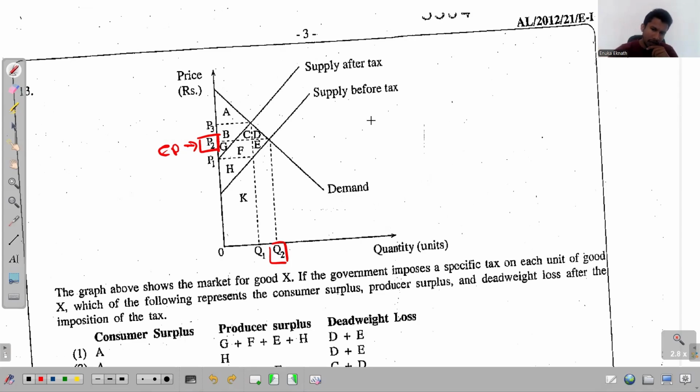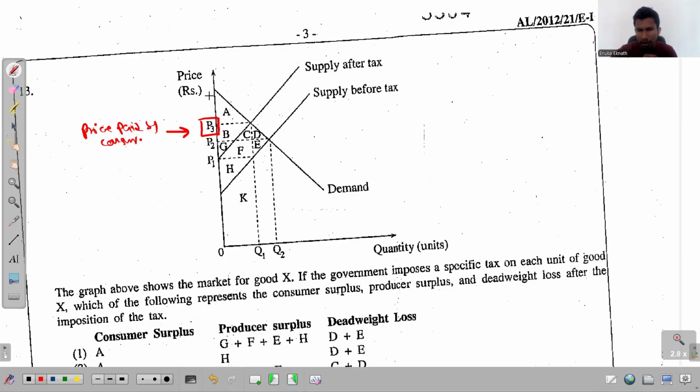Both are the same. But what happens after the government imposes this unit tax? The market price increases from P2 to P3. Which means the consumer will have to pay a price of P3. So this is the price paid by the consumer. Now let me ask this question. Is it the same price that is received by the producer?